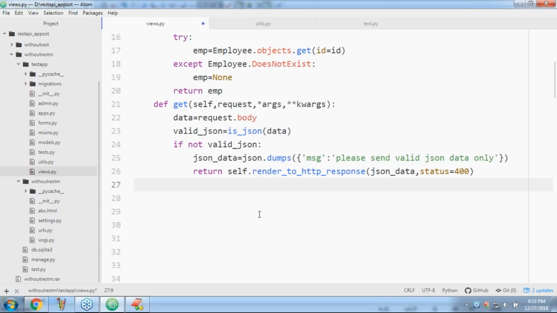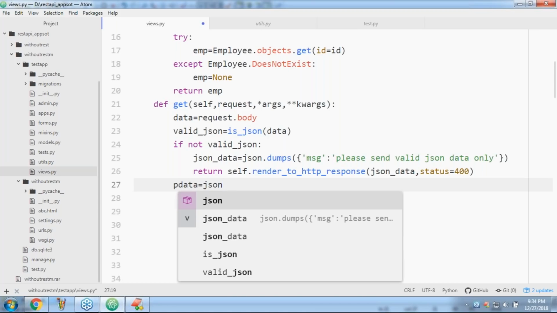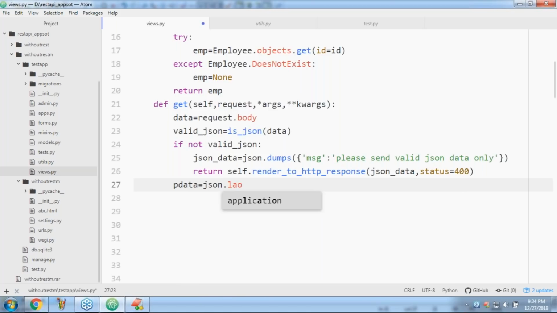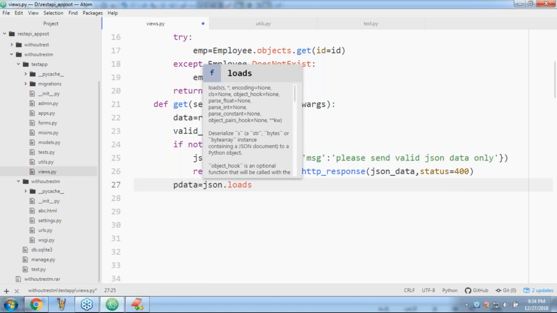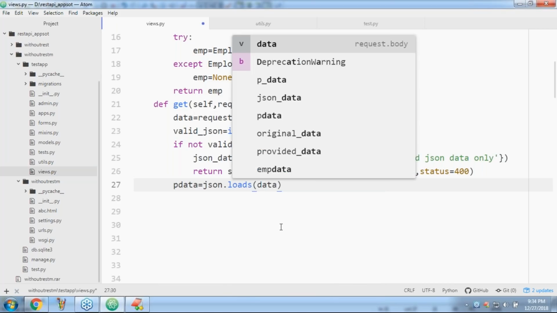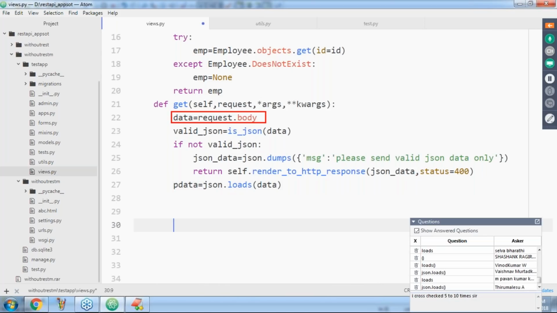Now the next question, sir: it is valid JSON data only. If it is valid JSON data, convert it into a Python dictionary. P data is equal to, can anyone guide me on how to convert into a Python dictionary? json.loads of data, meaning the client provided data I'm passing. Now I convert it into a Python dictionary. Now I got the Python dictionary.